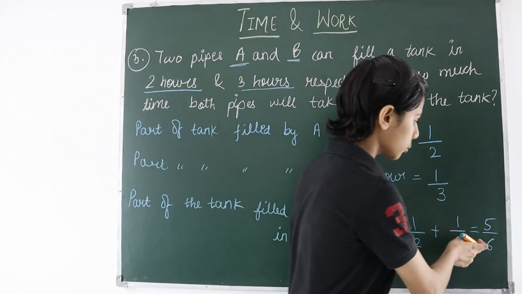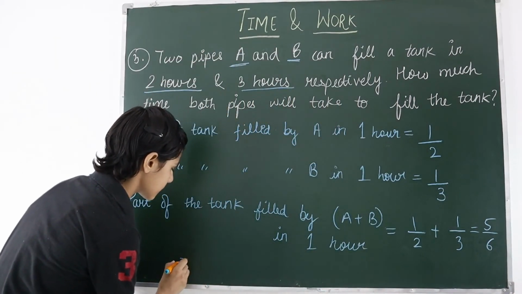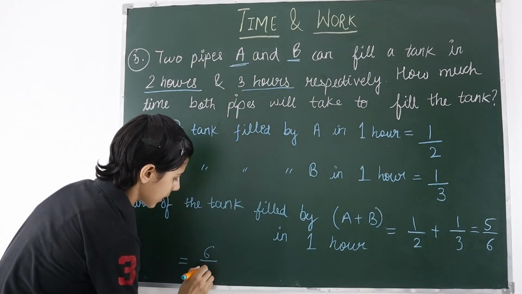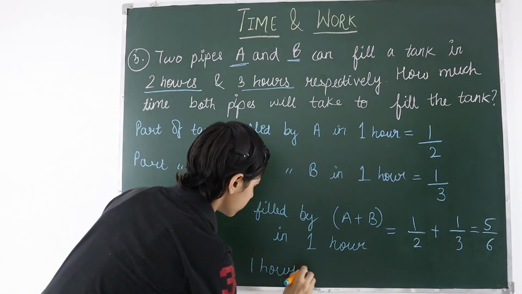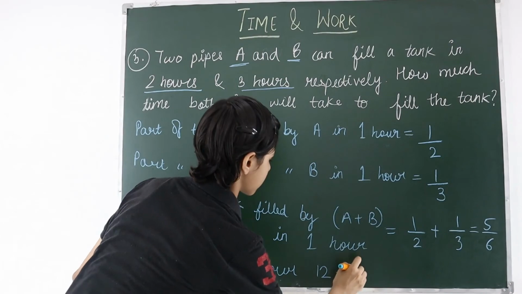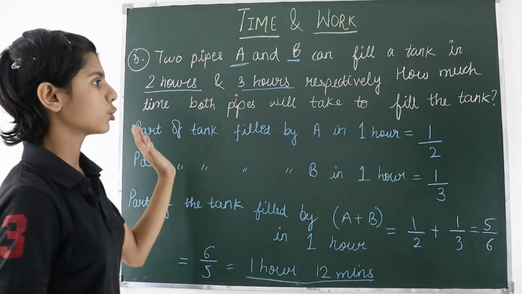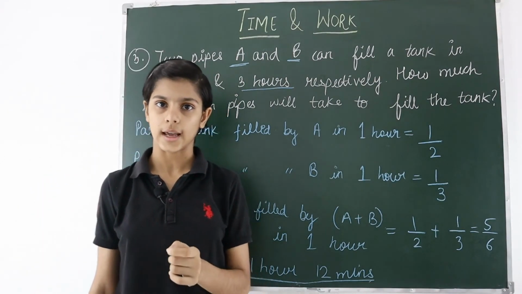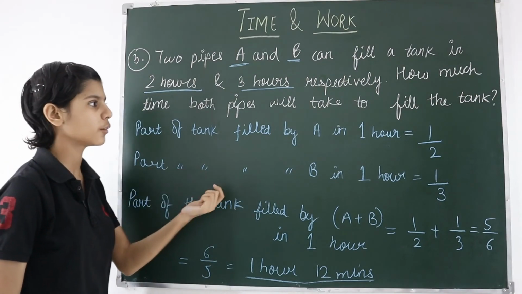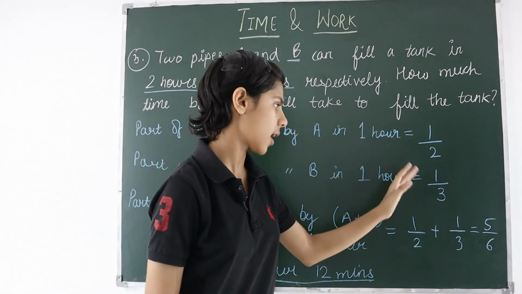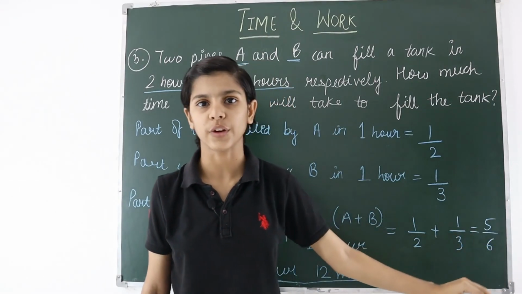So here if we do the reciprocal, the answer will come 6 by 5, and 6 by 5 means 1 hour 12 minutes. This much time both will take to fill the tank. So in these types of questions, you just have to remember that to find the work done in 1 hour and the number of days, we have to take the reciprocal of the fraction.